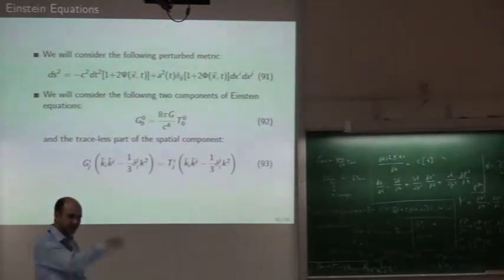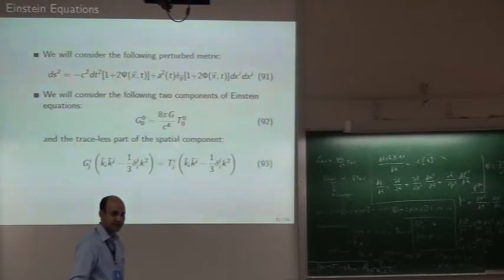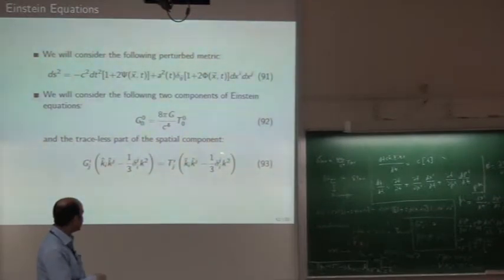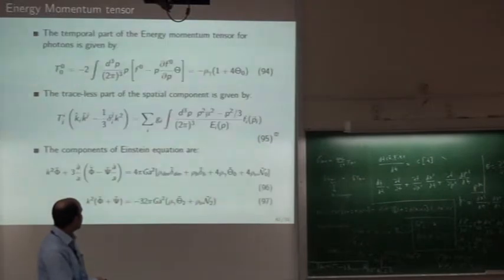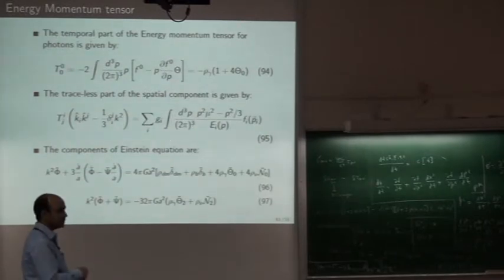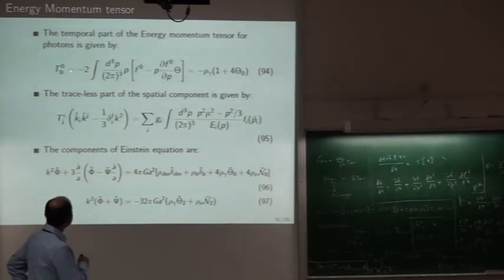And what is i equal to 0? It's just this diagonal part, it's the trace part. So we pick just the traceless component of this G_ij, and then we apply that operator on the right hand side also, and see what we get. Obviously I am not doing that in detail, but I have written that T_00 can be